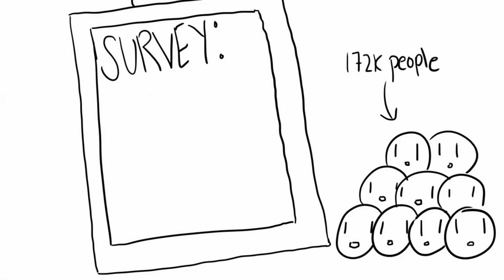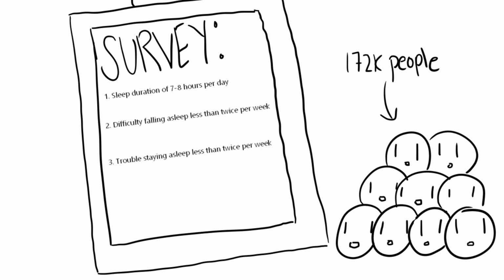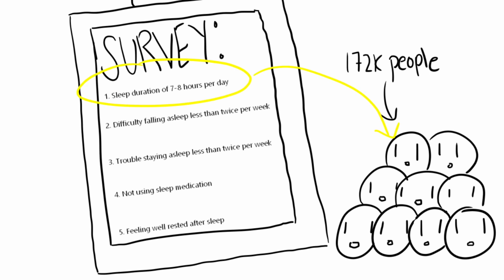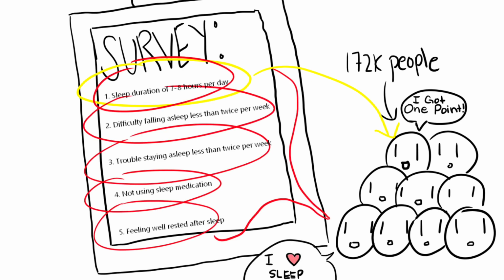A study by the CDC and National Center for Health Statistics was done with sleep where 172,000 people were surveyed. The survey considered 5 factors in terms of sleeping status. 1. Sleep duration of 7 to 8 hours per day. 2. Difficulty falling asleep less than twice per week. 3. Trouble staying asleep less than twice per week. 4. Not using sleep medication. And 5. Feeling well rested after sleep. For each factor that applied to the people who got surveyed, it would count as 1 point. This meant that a person with 5 points had the highest quality of sleep.